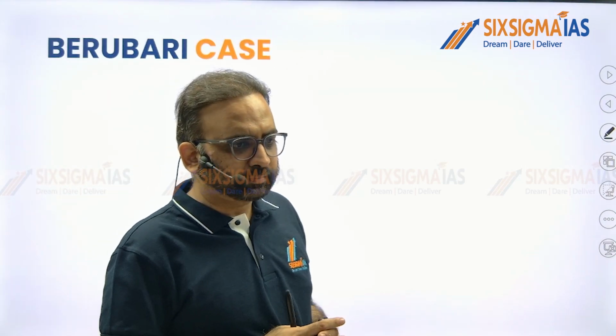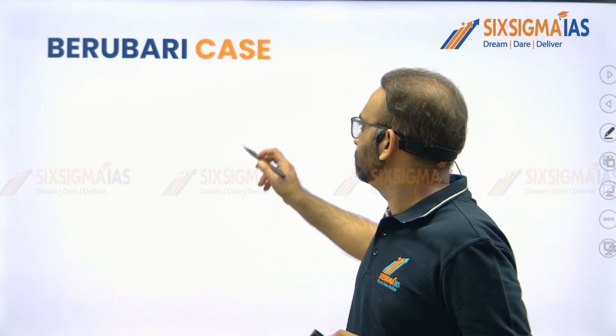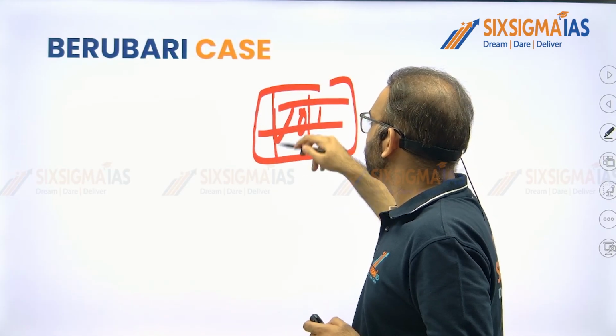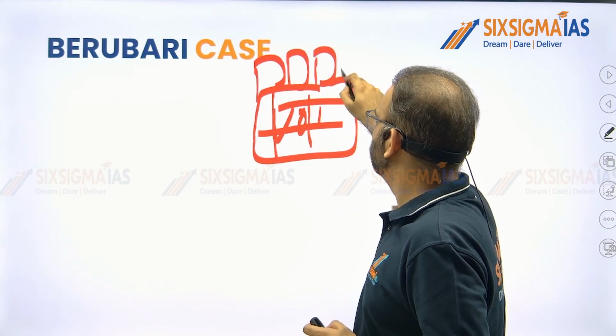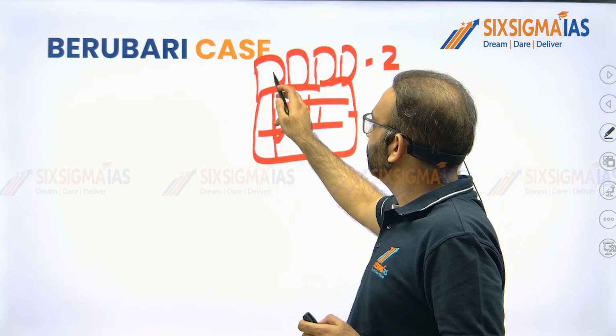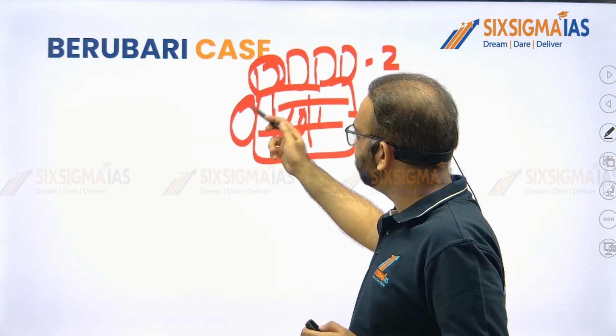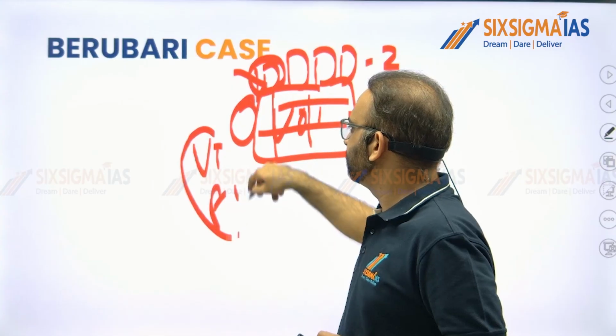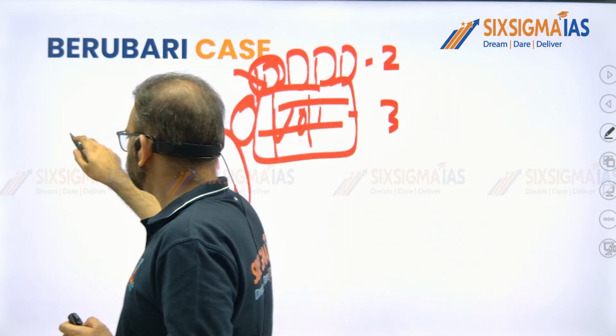Moving forward to the Berubari case. So what was this case all about? For that, imagine we have discussed that you can make changes within Union of India. You can add new states into Union of India under Article 2 and 3. What if we give certain territory of India from Union of India, that is from states or from UT, AT, etc., to a foreign country?